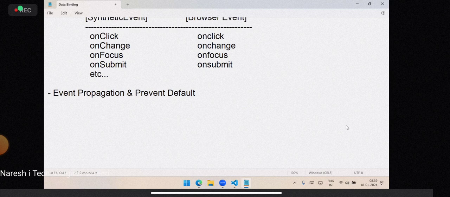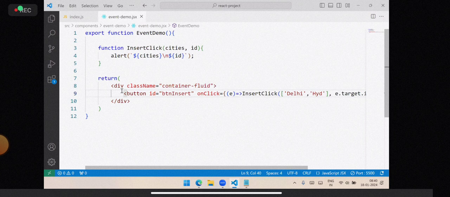Actually, prevent default is nothing but this: some elements in HTML have default events. That means we have generic elements. Generic elements means those elements have a functionality even if you don't write the functionality. Then you have to stop that functionality and define your own functionality. That's a general thing. You might have come across this concept even in general JavaScript.